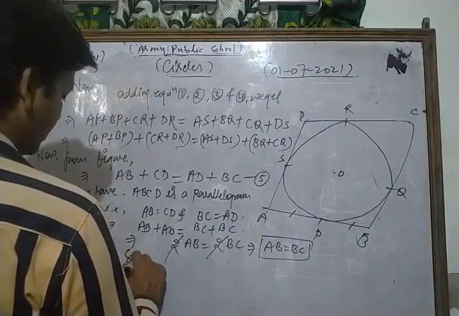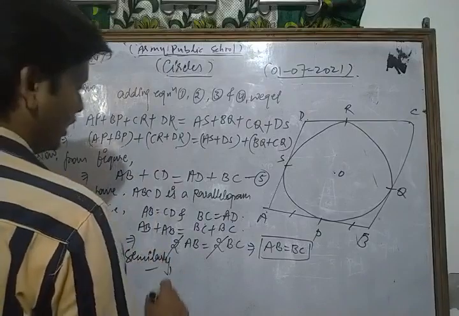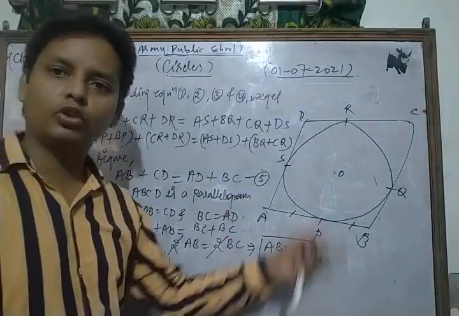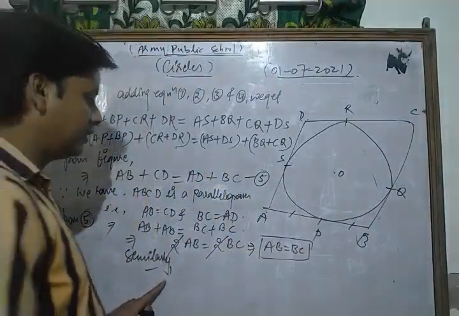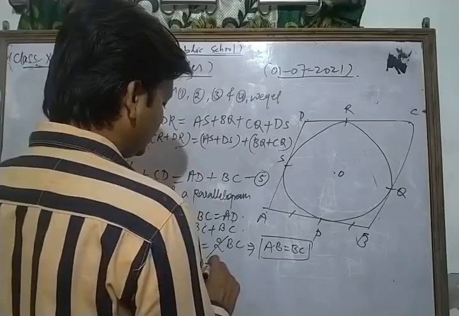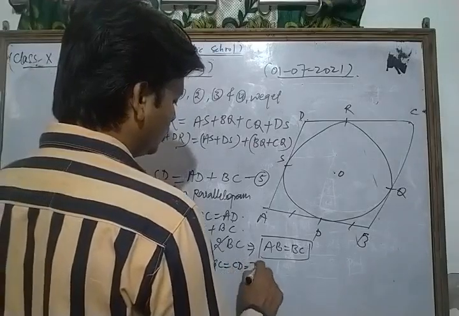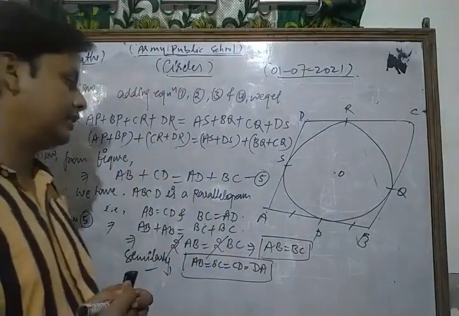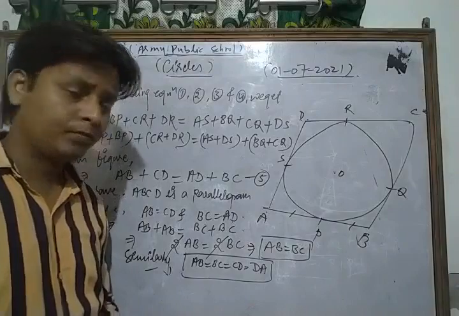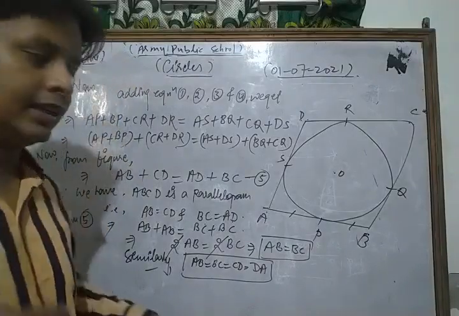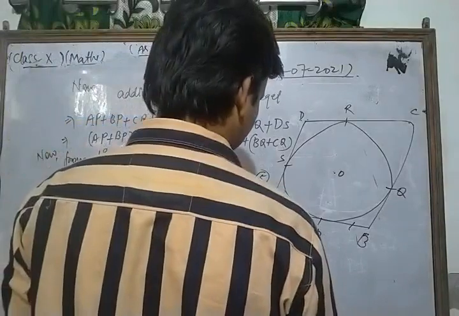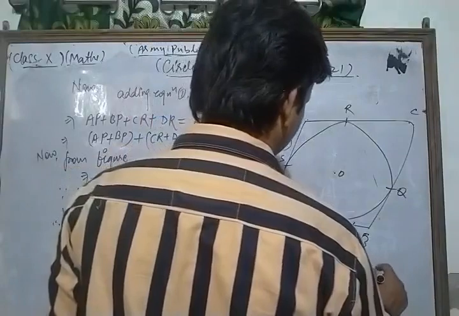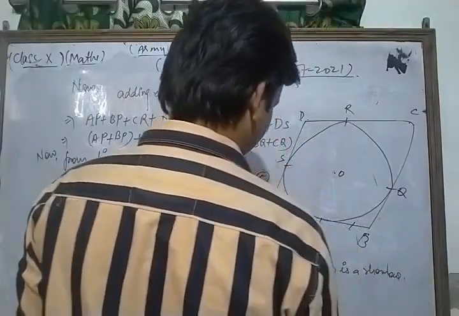Thus, similarly, if we have to show that AB is equal to BC, then we know that ABCD is a parallelogram, so opposite sides are equal to each other. Similarly we can write AB is equal to BC is equal to CD is equal to DA. So after simplifying, we get a very important relation: AB is equal to BC is equal to CD is equal to DA. Thus ABCD is a rhombus, hence proved.